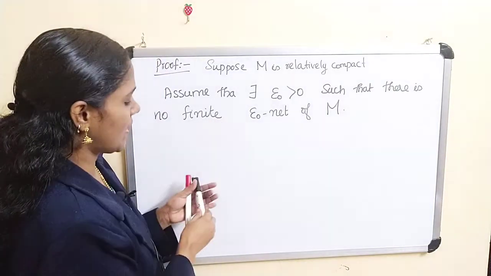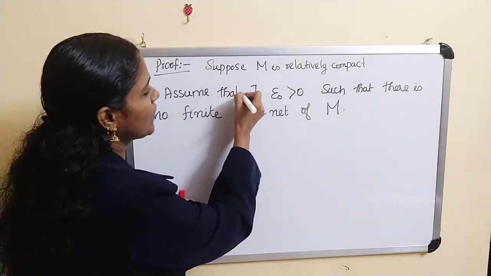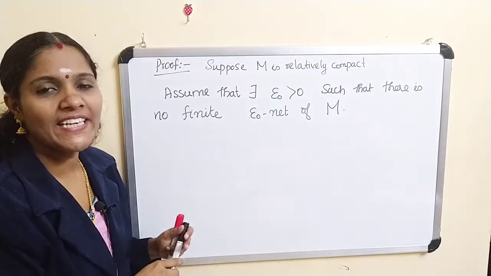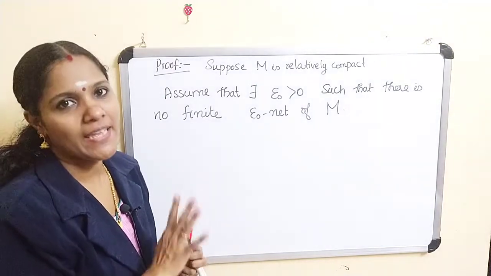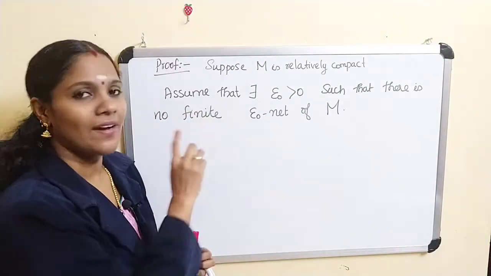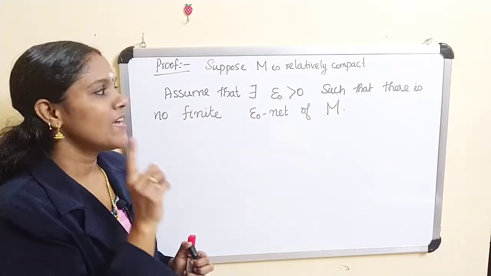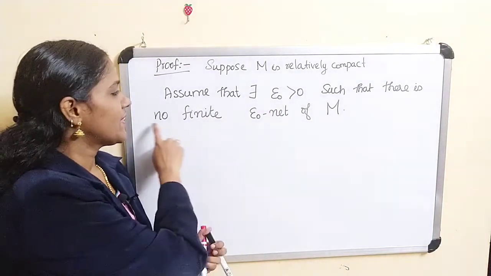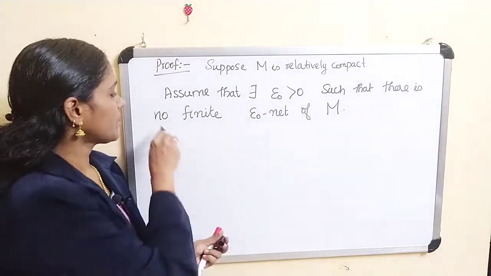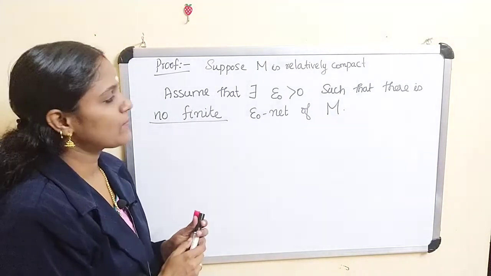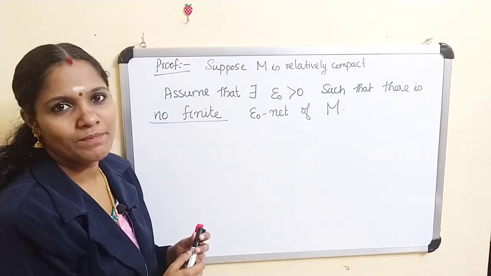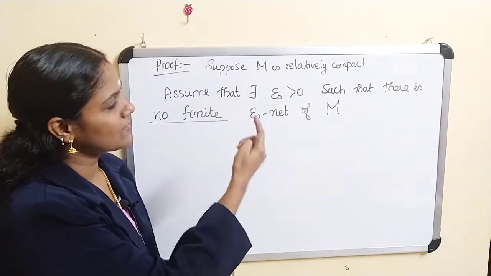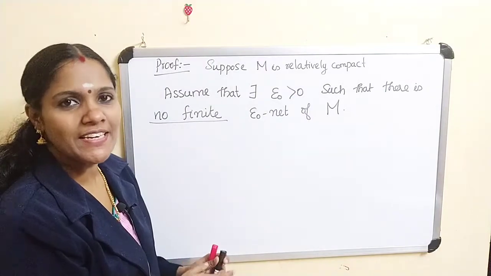Assume that there exists an epsilon naught greater than 0 such that there is no finite epsilon naught net of M. And we have to prove this leads to a contradiction, that means for every epsilon greater than 0, there is a finite epsilon net in M.